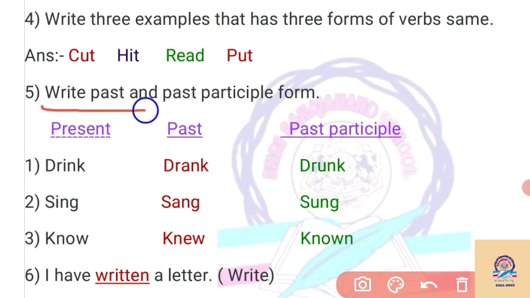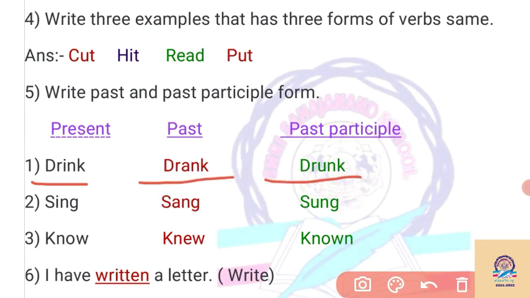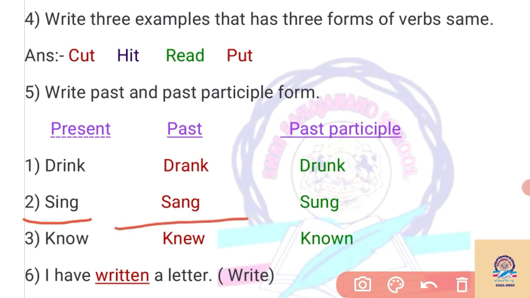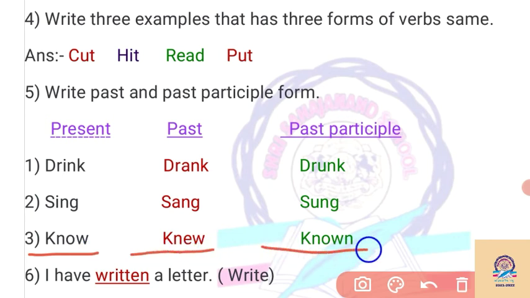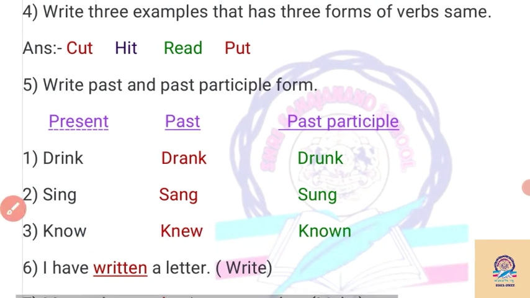Then write the past and past participle forms of the following verbs. Drink changes into drank in the past, and drank changes into drunk in the past participle form. Sing changes into sang in the past, and sang changes into sung in the past participle form. Then know changes into knew, and again known in the past participle form of the verb.